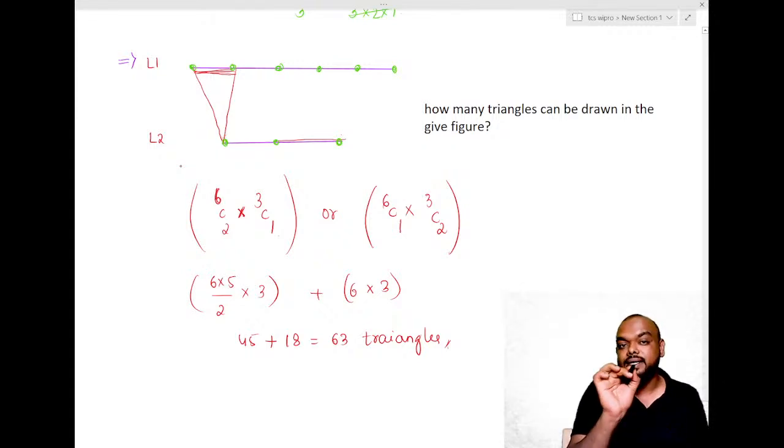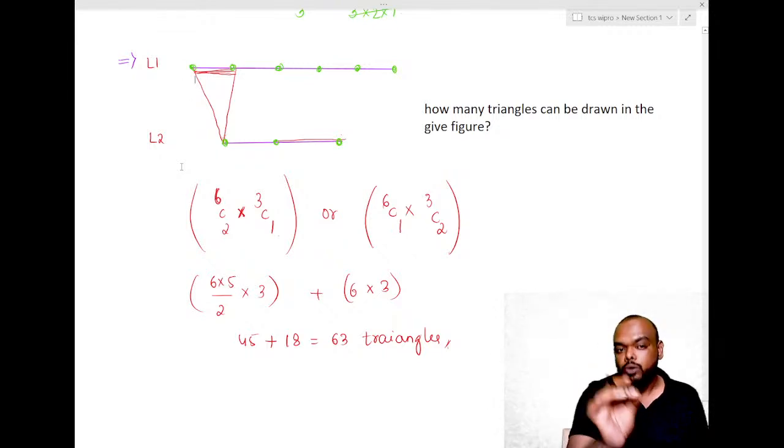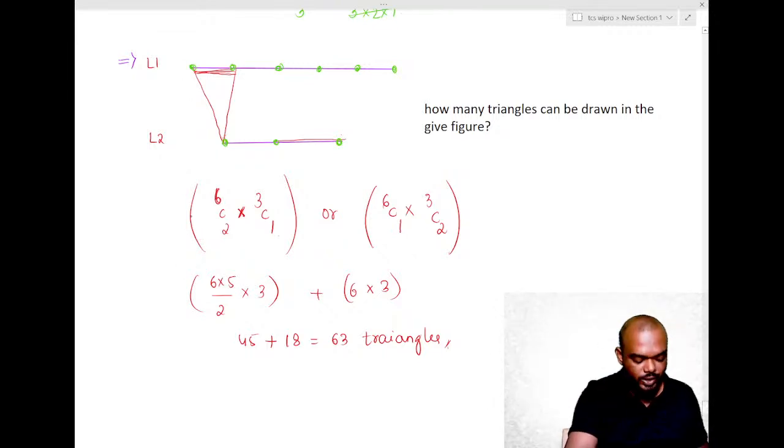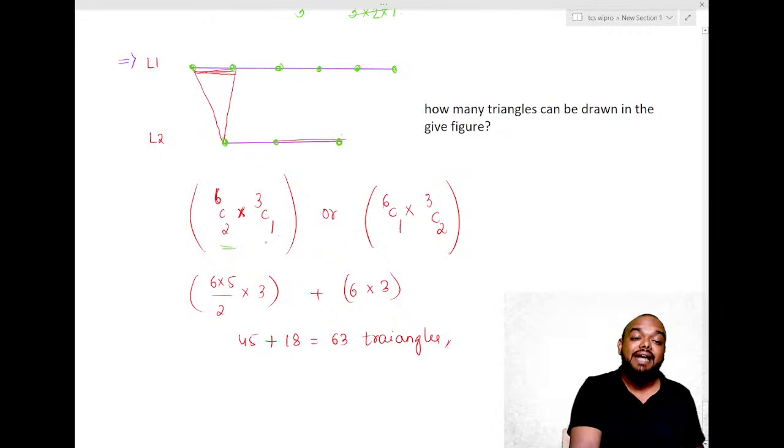How can I do that? 6 points are there, 6C2. And I need to select 1 point from the line 2. I can select any of the points. That's not a problem. So out of 3 points, I need to select 1 point. So that's how I'll get a 3C1. 6C2 is selecting 2 points from the line 1 and 3C1 is selecting 1 point from the line 2.